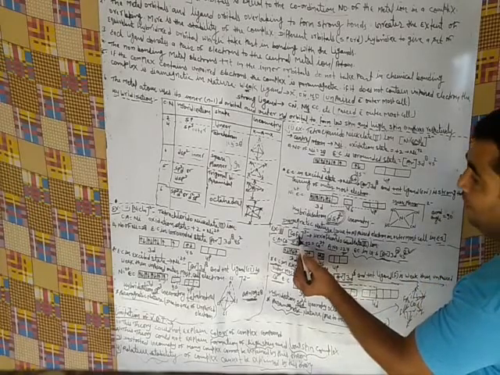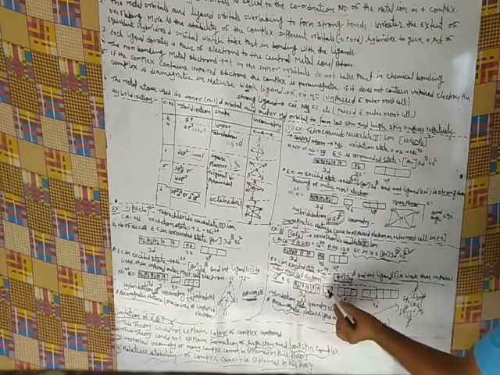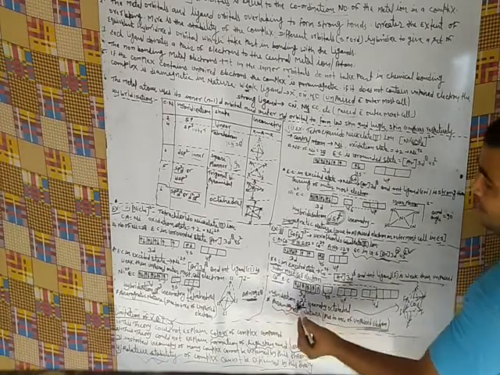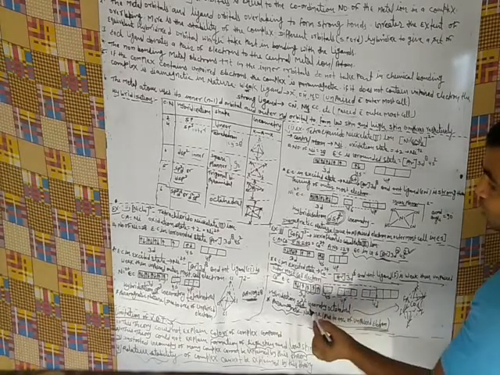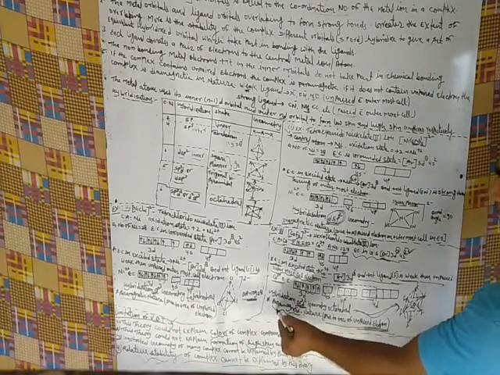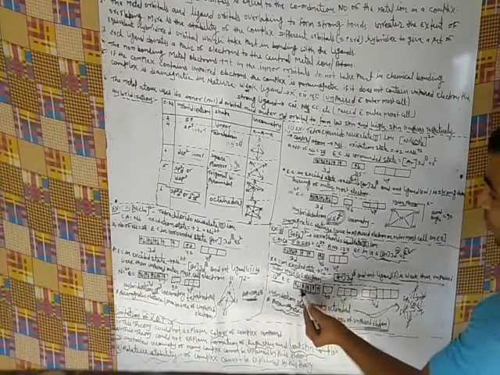The coordination number of cobalt is 6, so the vacant orbitals are 1s, 3p and 2d, and the hybridization is sp3d2. The geometry is octahedral: the central atom is cobalt and 6 ligands are bonded to it in octahedral form. The nature is paramagnetic because of the presence of unpaired electrons in the excited state.